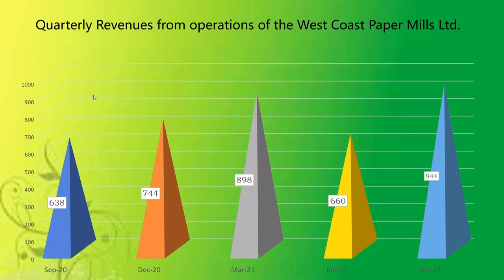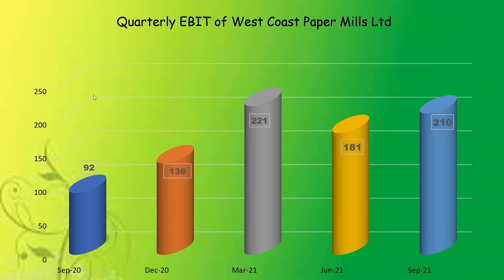Now, the quarterly revenues from operations of JK Paper Limited, as we can see here. The entire period of 2020-21 has gone into COVID, but still we can see that there is a steady growth in revenues of JK Paper Limited. In September 2020 quarterly revenue was 638 crores, while in September 21, quarterly revenue was about 944 crores.